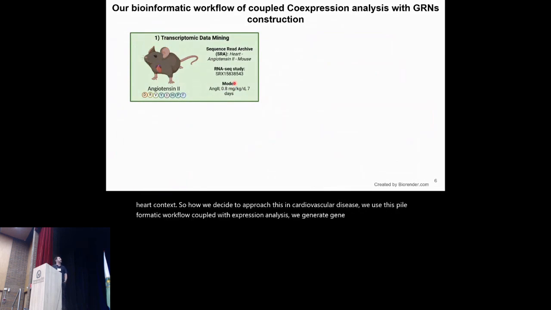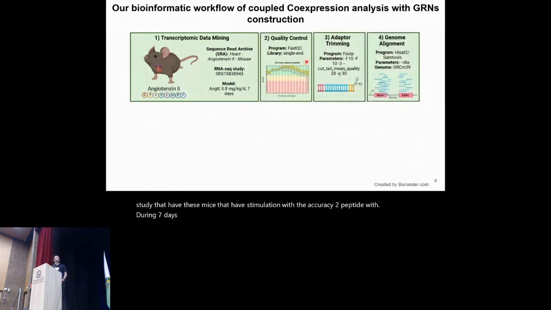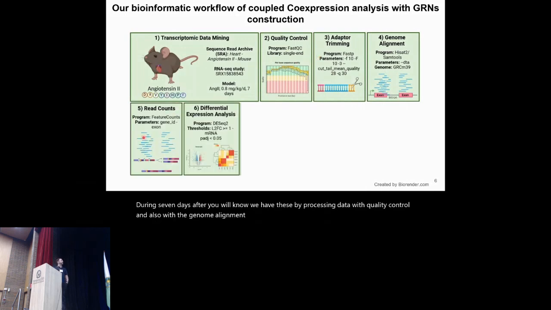For the transcriptomic data, we looked in the SRA, and we took a specific RNA-seq study with mice that had stimulation with the angiotensin 2 peptide during 7 days. We have this pre-processing with quality control and genome alignment, and then we look at the read counts with programs like featureCounts, and then differential expression analysis, looking at specific tools like volcano plots or other visualization tools.